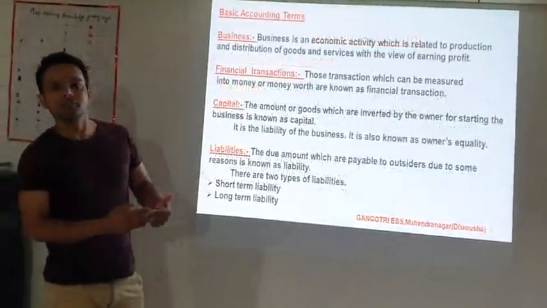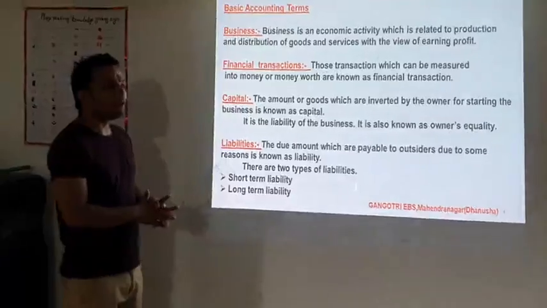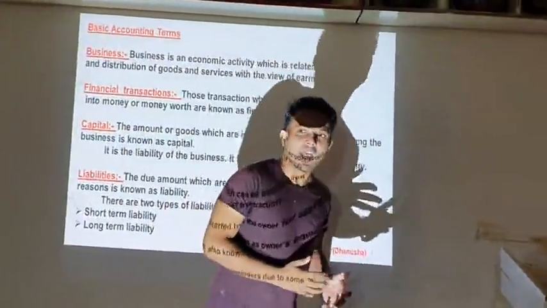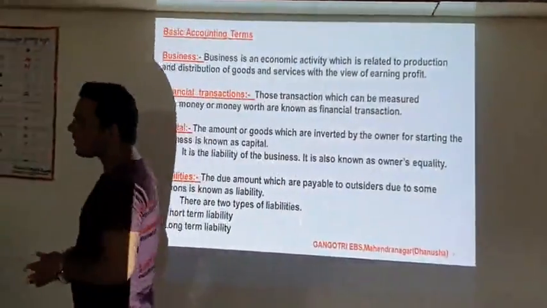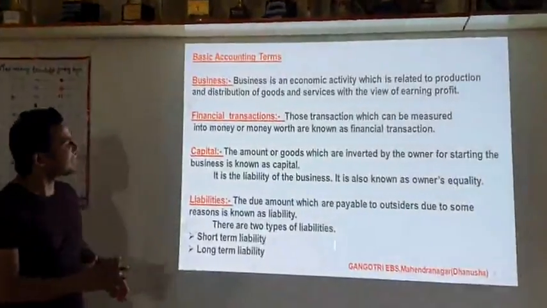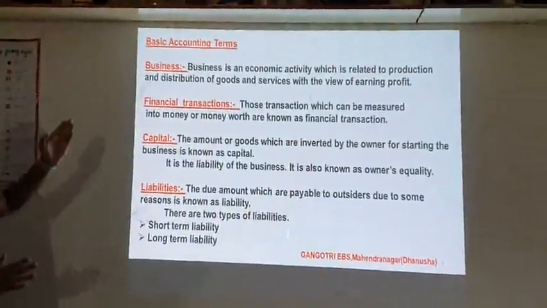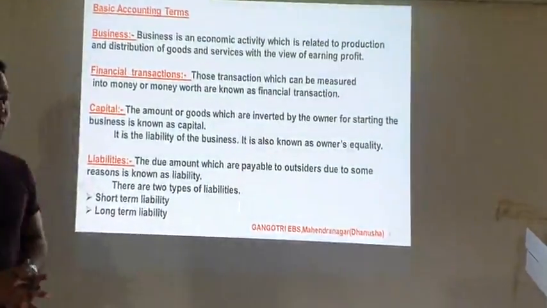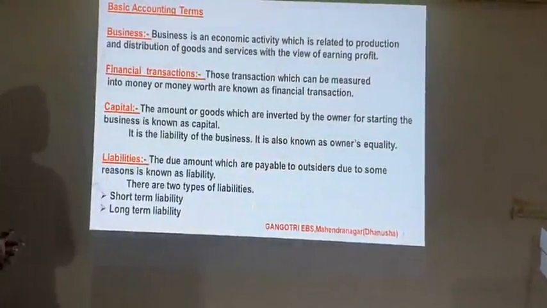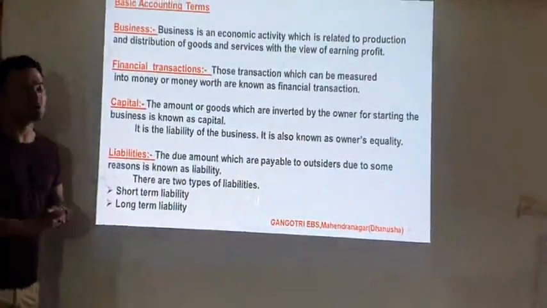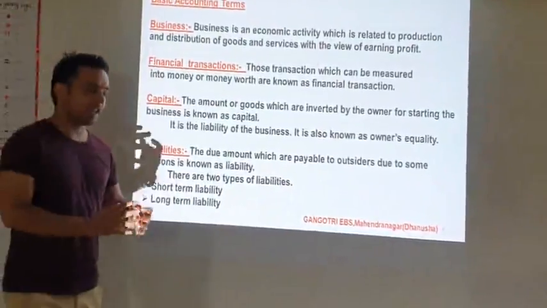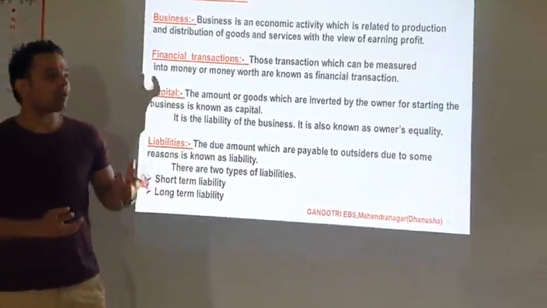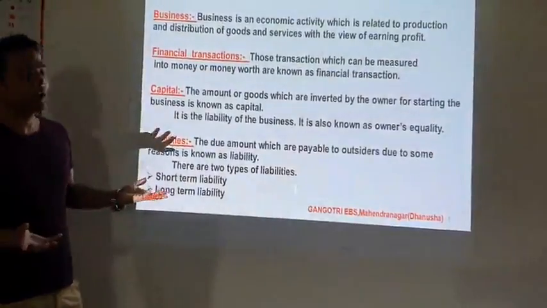Now the next. Today we are going to discuss another topic, that is basic accounting terms. Here there are various accounting terms. And first is business. Business is an economic activity which is related to the production and distribution of goods and services with a view to earning profit. Any economic activity which is performed with a view to earning profit is known as business.